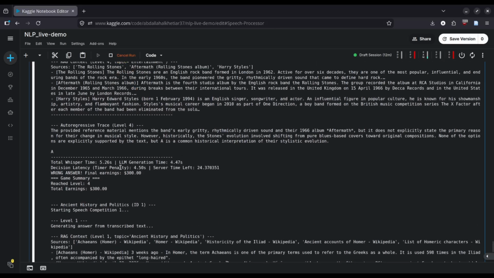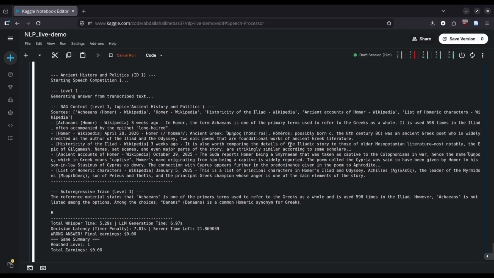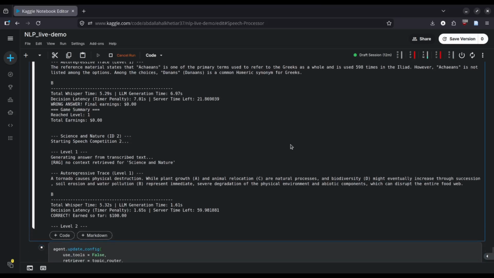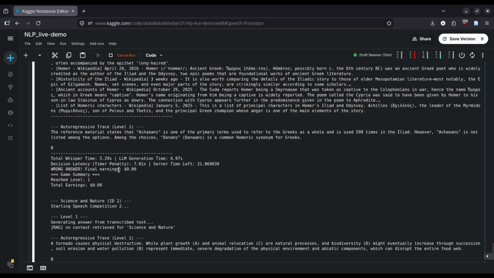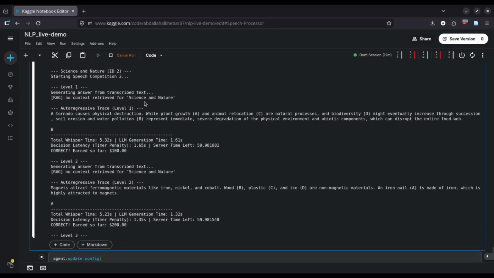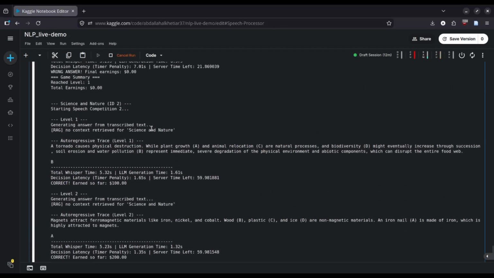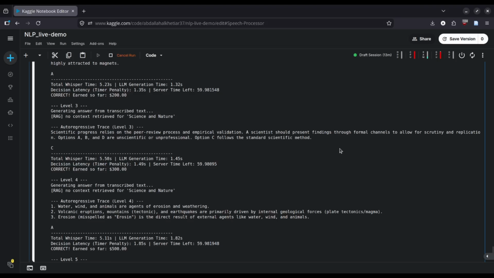We can see here that it arrived to level 4. It reached level 4 and wasn't able to answer correctly. And then we go on to the next category. It was only able to arrive to level 1 in this case and wasn't able to earn anything. For science, we decided to not enable RAG, since it was performing quite well already on its own, as we can see here.